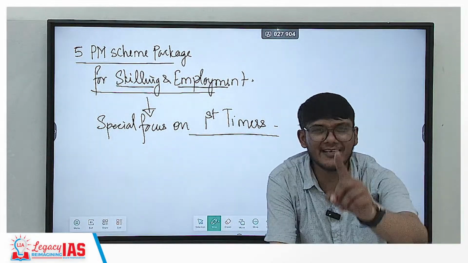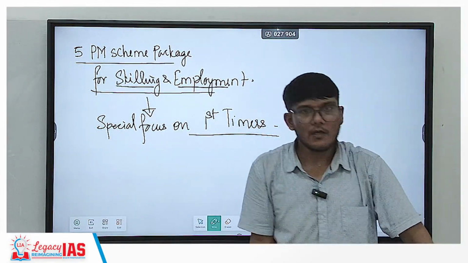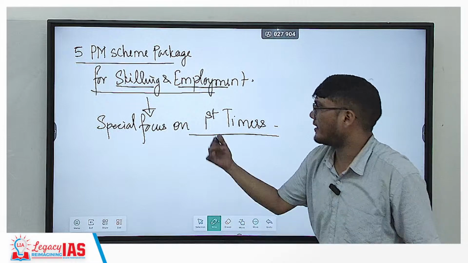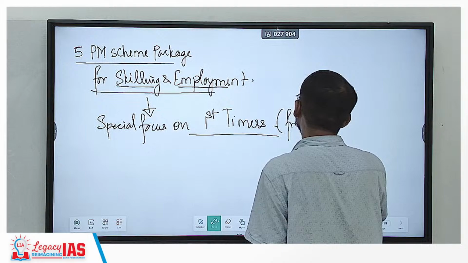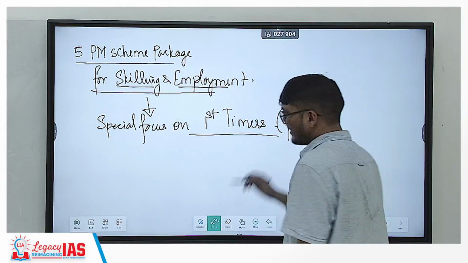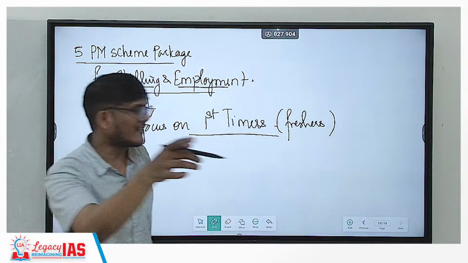And to facilitate that, see, still you have to incentivize the industry to hire freshers or first timers, or the better word would be here, freshers. So how do you incentivize the company?